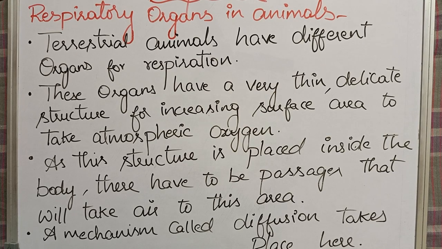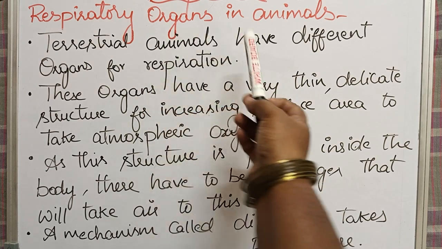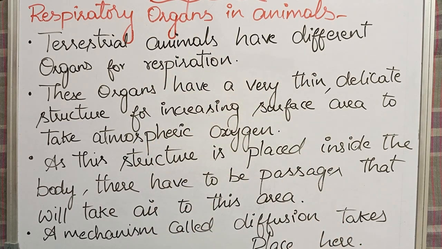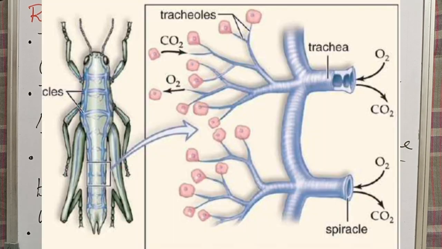Now let us see the case of terrestrial animals. Likewise, just as we have seen how respiration takes place through gill slits in aquatic animals, in terrestrial animals also we have different organs for respiration. For example, insects like butterflies, grasshoppers, and cockroaches have a special respiratory organ called trachea in their body. Trachea means a windpipe. So many windpipes are present in their body for taking oxygen from the atmosphere and releasing carbon dioxide into the atmosphere.